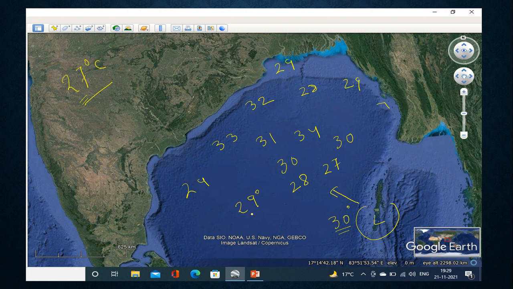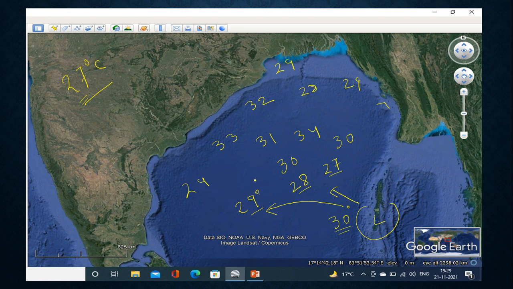One is the cyclone may move towards 29 degrees C. The cyclone may move to 28 degrees C. The cyclone may move to 27 degrees C. Because in all these cases, the temperature value is either 27 degrees C or more than 27 degrees C. So the cyclone may move towards 29, maybe towards 28, maybe towards 27. But we have to observe in which direction the sea surface temperature value is maximum. It means the cyclone will move towards 29 degrees C, because here the sea surface temperature value is maximum compared to 28 and 27.